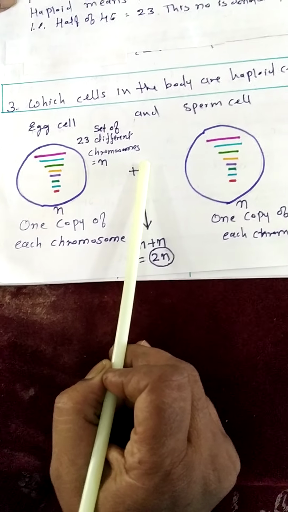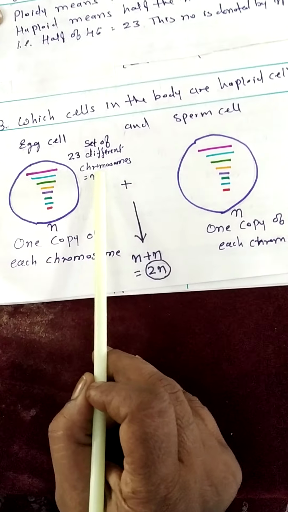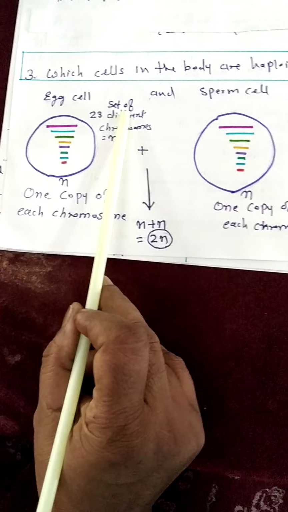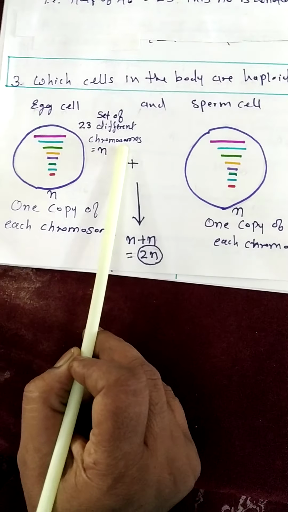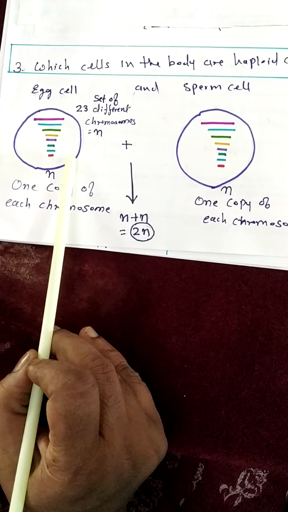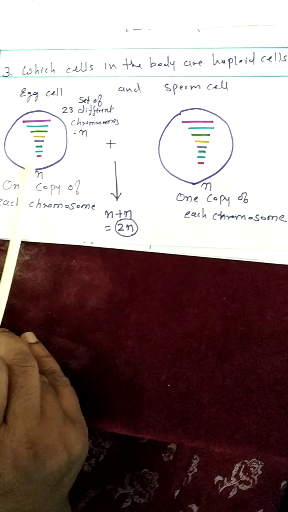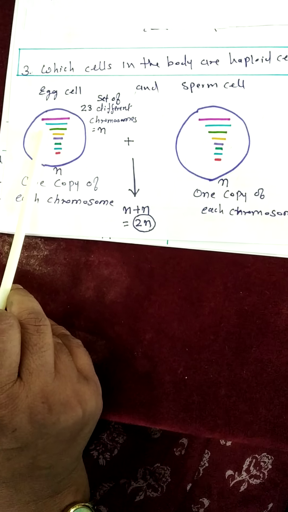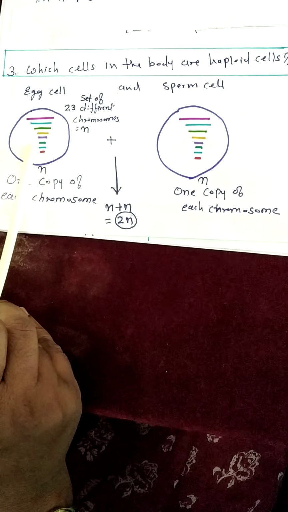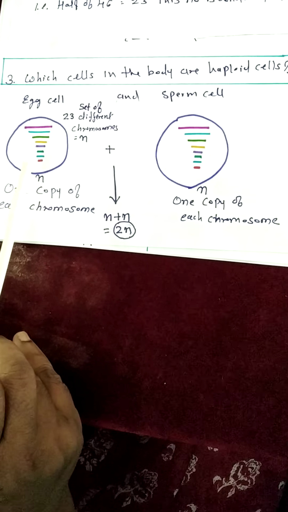Do you understand? All these 23 chromosomes are not similar. They are different in length, structure, and types of genes.